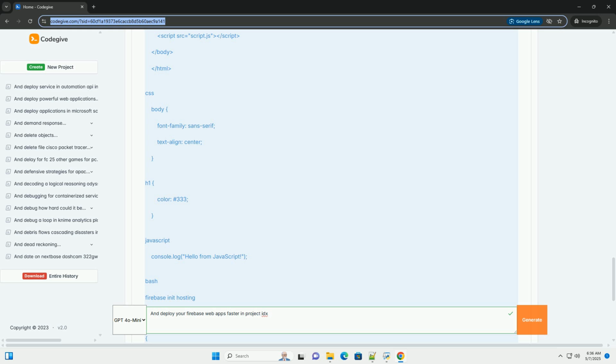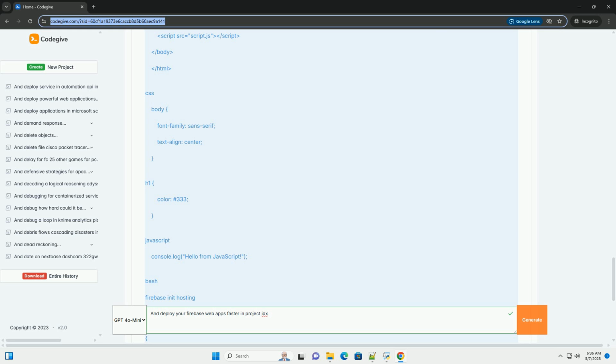1. Continuous integration / continuous deployment, CI/CD: automate your deployment process using CI/CD pipelines. Tools like GitHub Actions, GitLab CI, or Bitbucket Pipelines can be configured to automatically build and deploy your app to Firebase Hosting whenever you push changes to your repository.